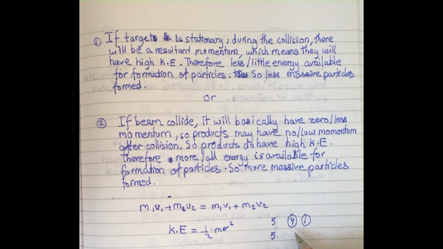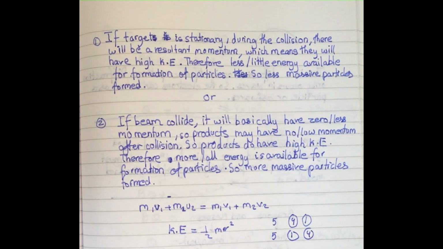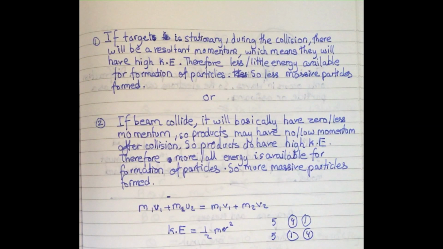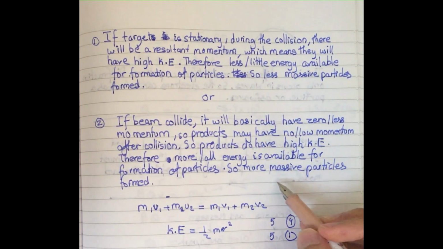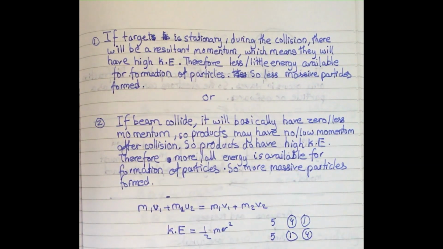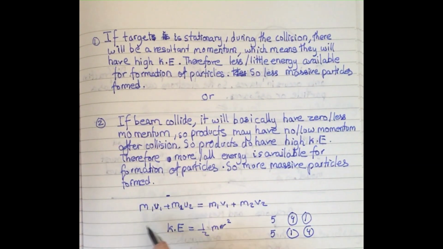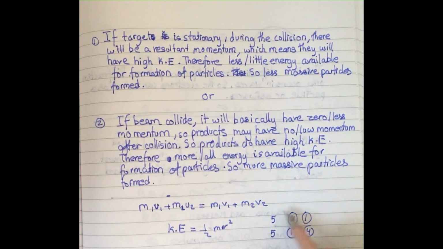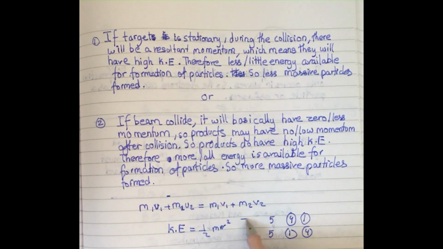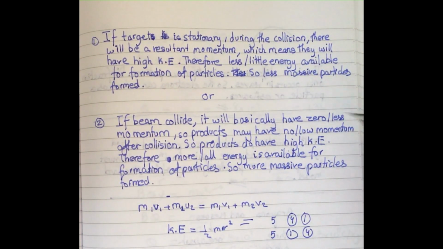So if you use very little kinetic energy, you give most of your energy to the particles, so there is more energy, or all the energy, available for the formation of particles. That's why you have massive particles formed. You can think of it this way. It is much easier to think using the formula and the simple concepts. So this is your final answer, and this is an example sentence. You can write it in your own words.